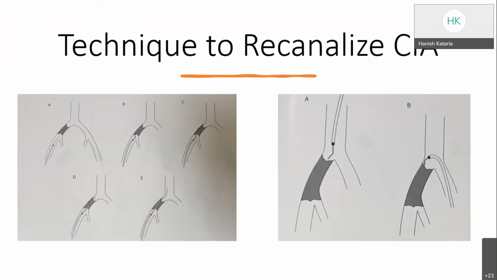So the technique to recanalize a CTO of the common iliac artery can be ipsilateral antegrade or ipsilateral retrograde approach, as already discussed. In the ipsilateral retrograde approach, after inserting the sheath, we take a catheter and a wire, which can also be a hydrophilic wire, and we approach the lesion. It can be crossed intraluminally, and the catheter can be